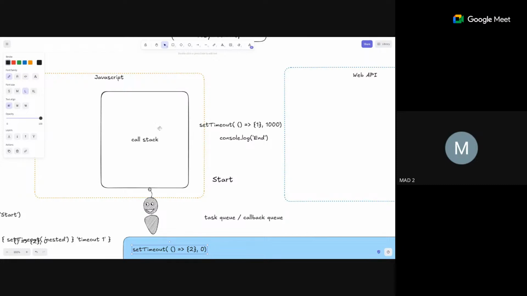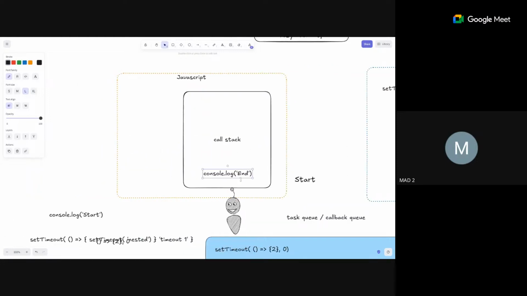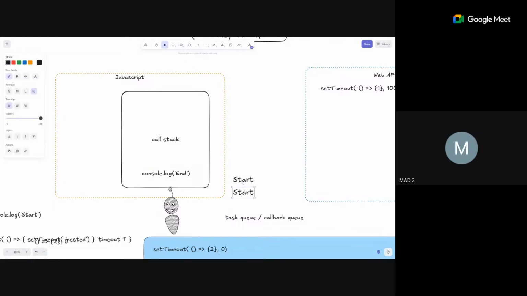Okay. But the call stack, the main thread already has some work over here. So set timeout, second one, again move to the web API. The 1000 millisecond timer gets started. Next up, this console.log end moved over here, and end will be printed. This got pushed out. Now what do you see? Is there some code over here? No, no code. That means the call stack is now empty. I don't have anything in the main thread to execute.